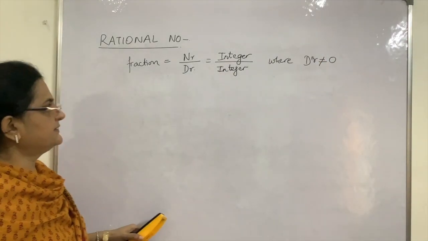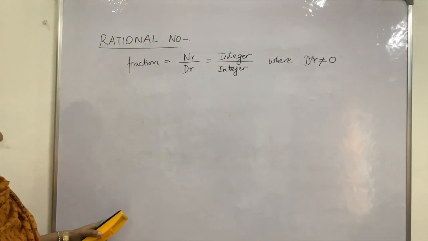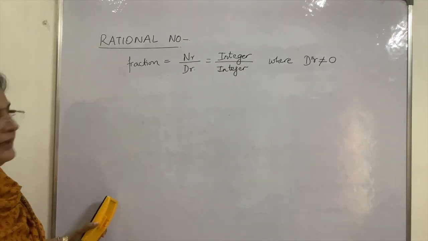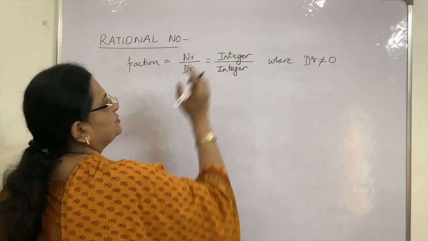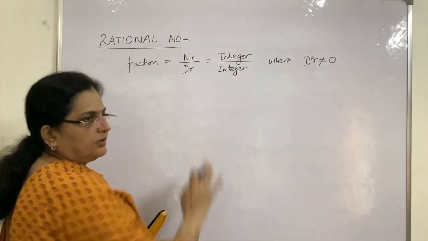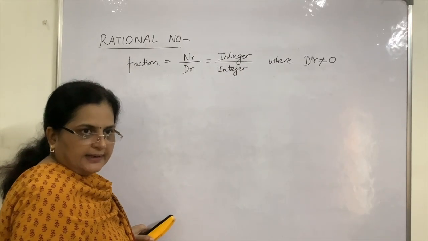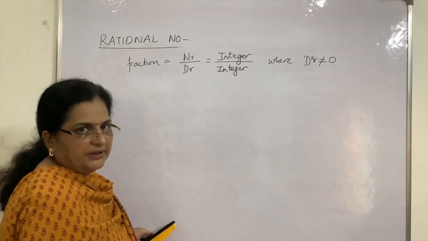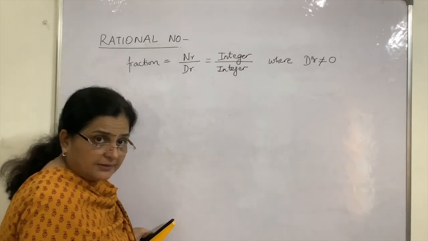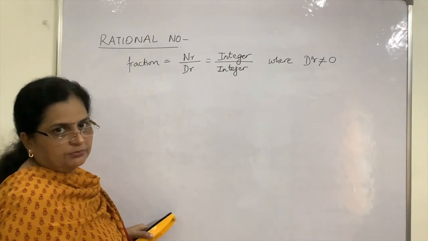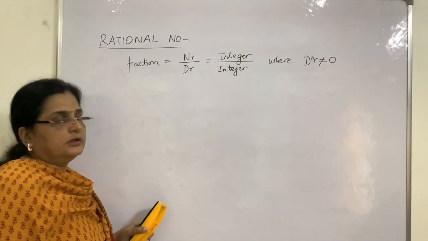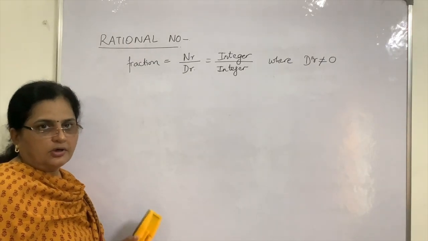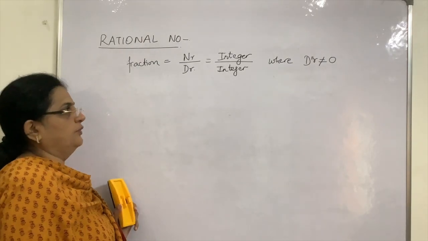So let us try understanding it. A rational number is a fraction of the form numerator upon denominator, and the numerator has to be an integer and the denominator also has to be an integer, and the necessary condition is that the denominator should not be equal to 0. Can the numerator be 0? Yes, of course, the numerator can be 0. The only restriction is that the denominator cannot be equal to 0.